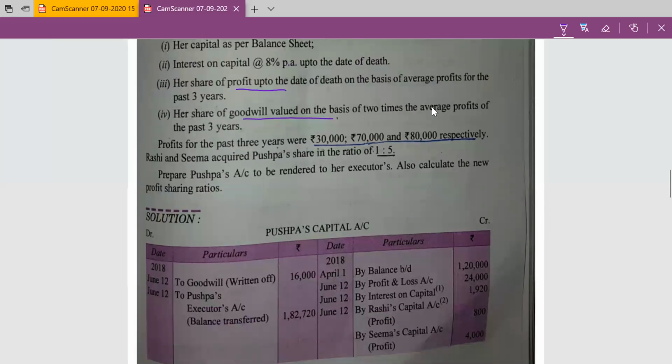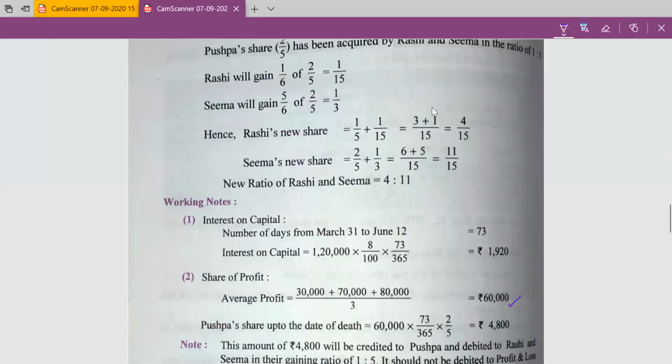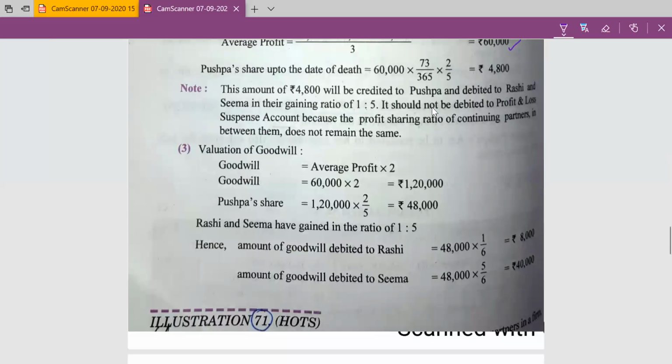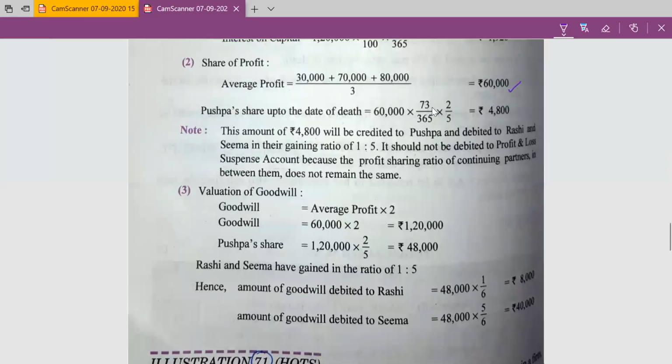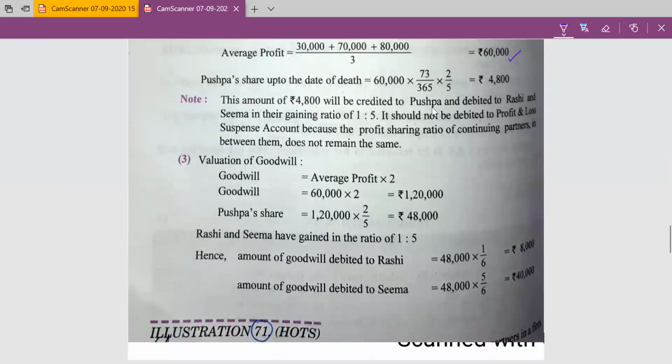So that average profit will be 30 plus 70 plus 80 upon 3, that is 60,000. And goodwill is valued at 2 years purchase of the average profit. Here average profit is 60,000. We have already calculated it, and number of years are 2 years. We will multiply it by 2. So total goodwill is 1,20,000.